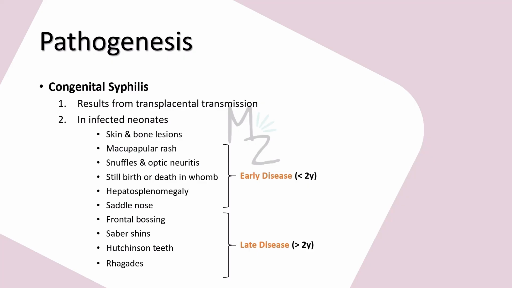Late stage occurs after 2 years of birth, which includes saddle nose, that is bony destruction of the nose. Saber shins, which means the tibia bone will be bent. Hutchinson's teeth, which means teeth develop notches. Mulberry molars, frontal bossing, rhagades. There will be hearing loss.